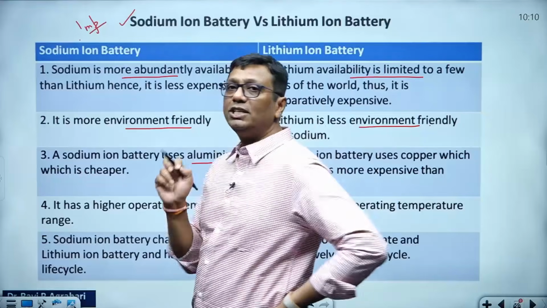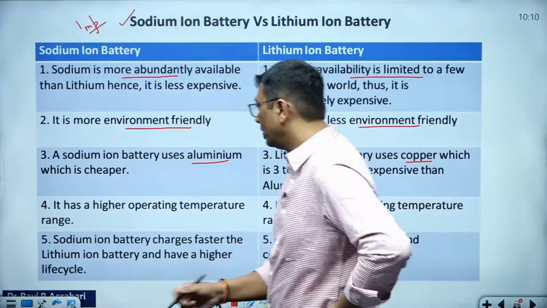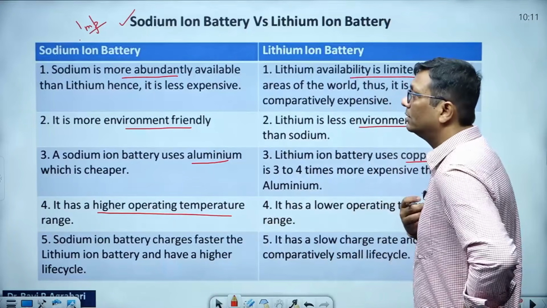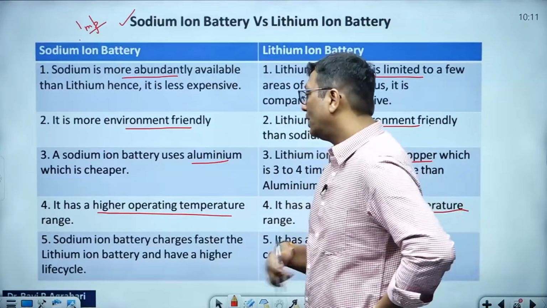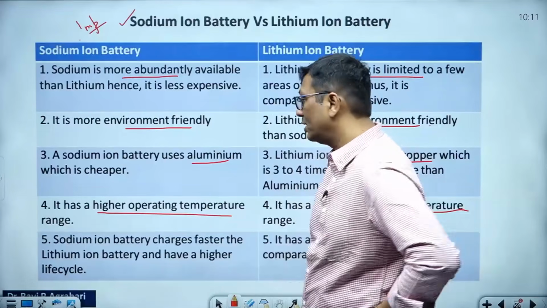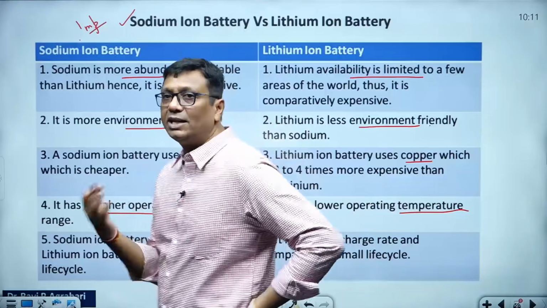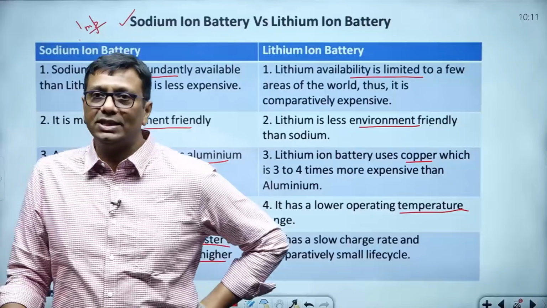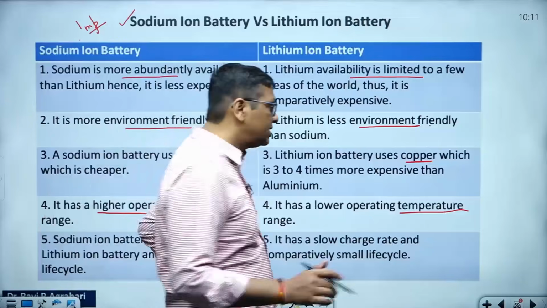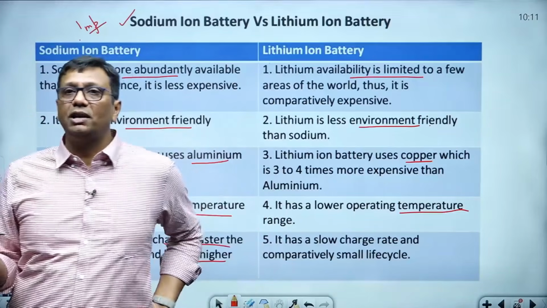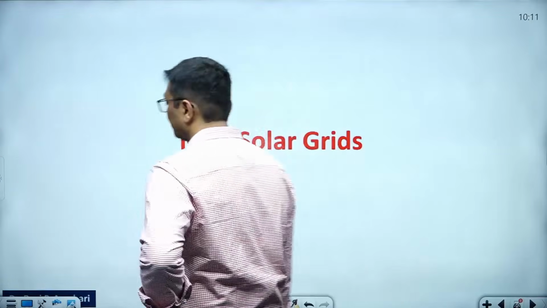The sodium ion battery needs aluminum, which is cheaper. The lithium ion battery needs copper, which is costly. The sodium ion battery has a higher operating temperature, and you can see a lower operating temperature in the case of the lithium ion battery. So even at high temperature, sodium ion batteries are efficient. Sodium ion batteries charge faster than lithium ion and have a higher life cycle also, even more than 10 years very easily without dropping their efficiency. So in such a way, the sodium ion battery is multiple times better than the lithium ion battery. So kindly remember these differences.